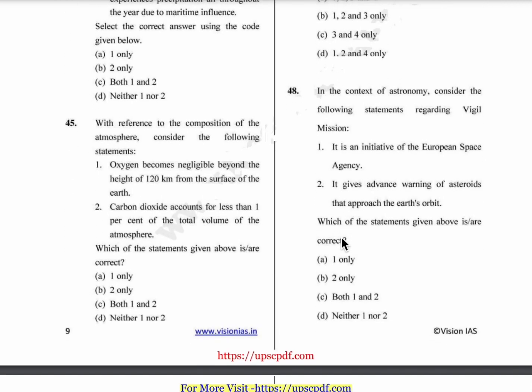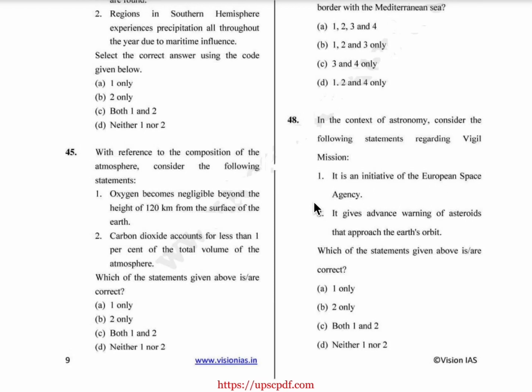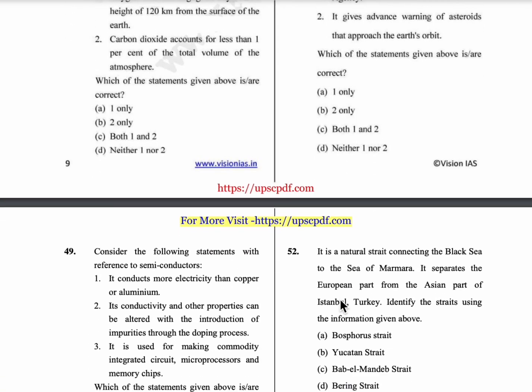48th question, in the context of astronomy, consider the following statements regarding Vigil mission. So first statement is it is an initiative of European Space Agency. Second statement is it gives advance warning of asteroids that approach the Earth's orbit. So first statement is correct. It is an initiative of European Space Agency, but it gives advance warning on the oncoming solar storms. Okay, so only first statement is correct. Option A is the correct answer.